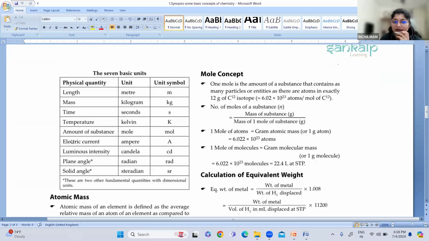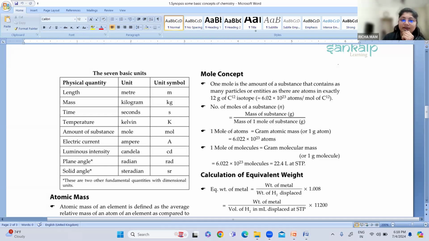Then electric current, the unit is ampere, and the unit symbol for ampere is capital A. Then luminous intensity, which is calculated as candela.